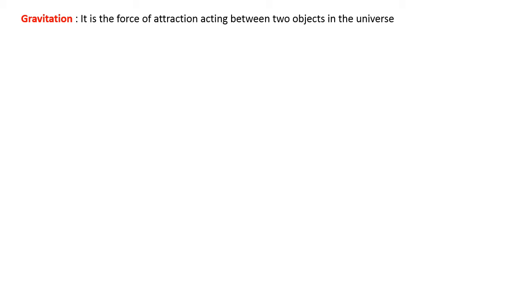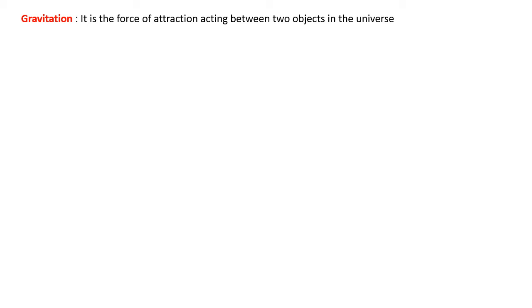And what Newton says: it is a force of attraction acting between two objects in the universe. Okay, it is a force of attraction. It is going to be attraction and acting between the two objects in the universe. It means you can take any two objects in the universe, there will be a force of attraction between them, and that is called gravitation.